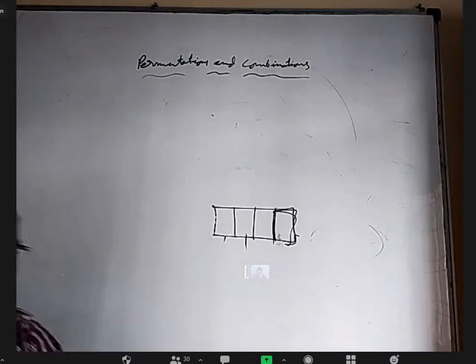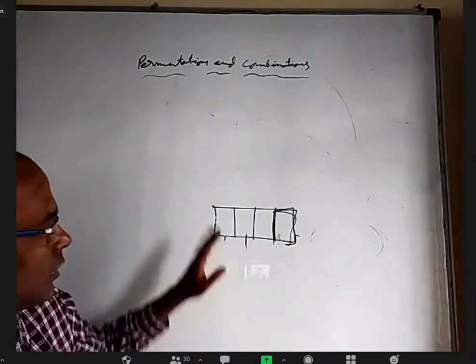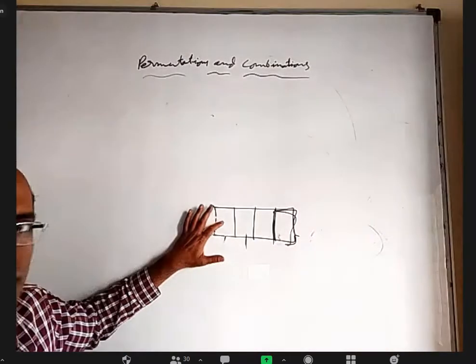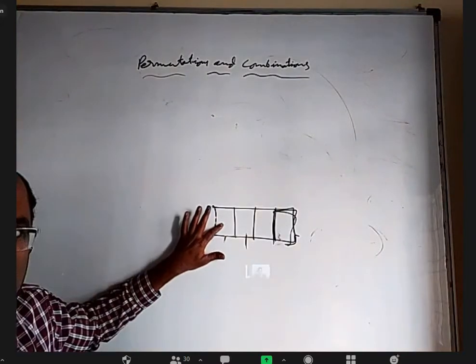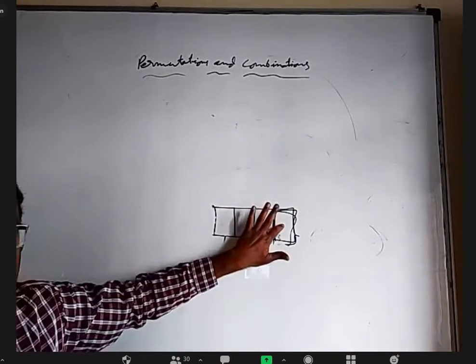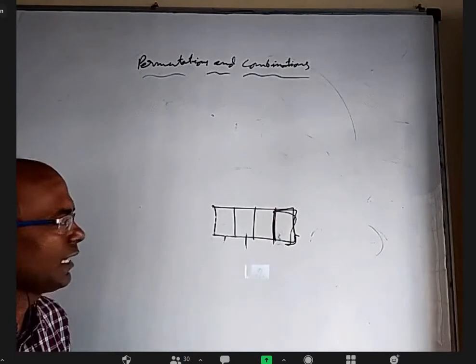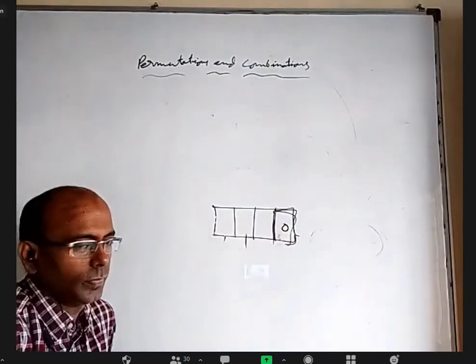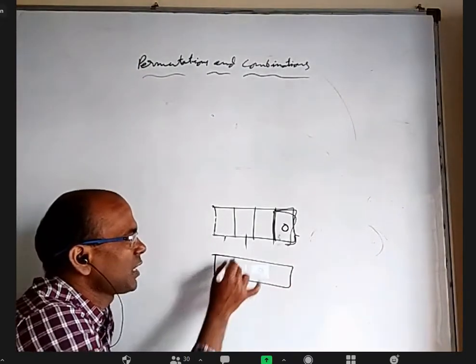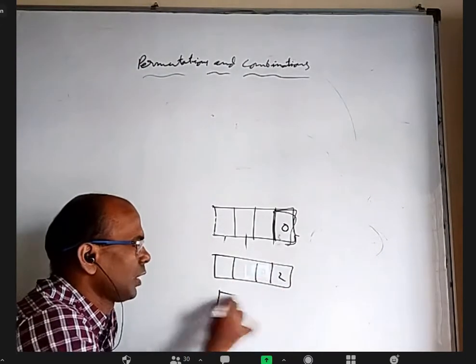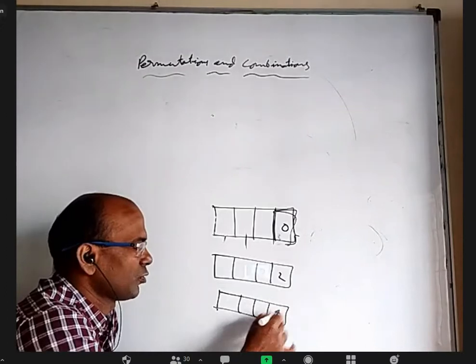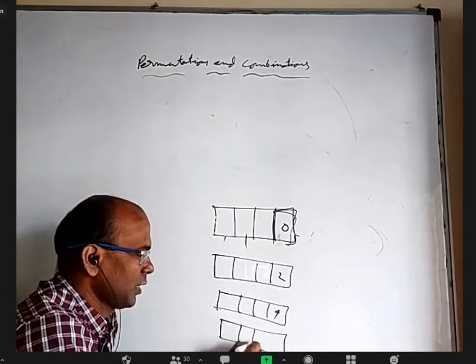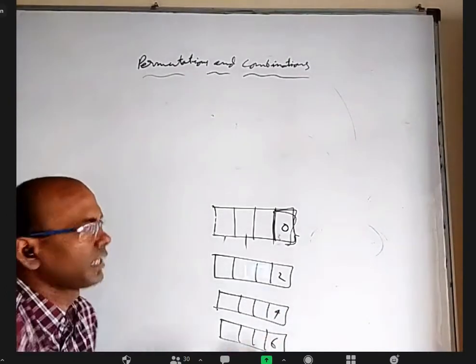Okay. So here what we have to do is, we are all starting from here. Start filling from the left place. No, you should start here. Okay. Let me see another way. Let me see how many numbers are ending with 0, how many numbers are ending with 2, how many numbers are ending with 4, how many numbers are ending with 6 and how many are ending with 8.